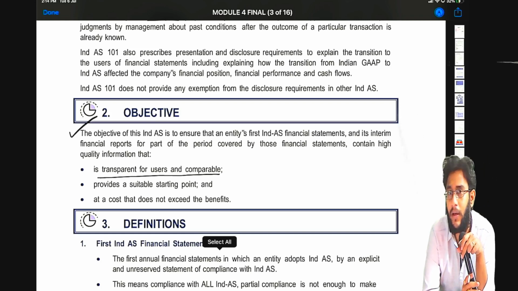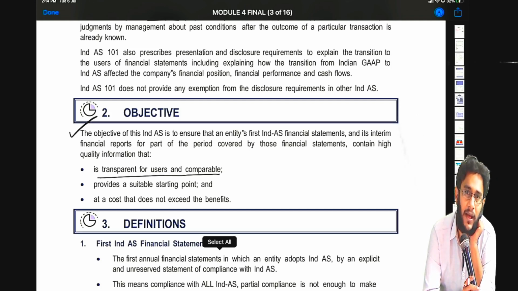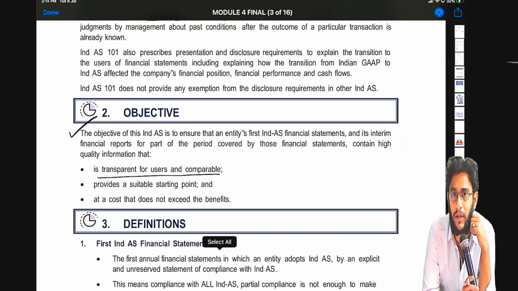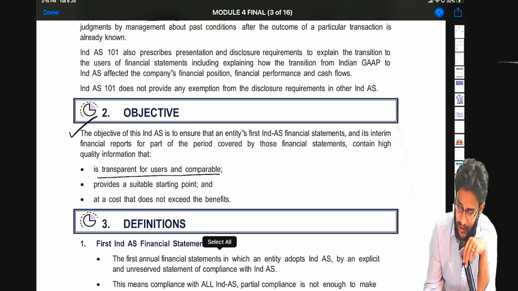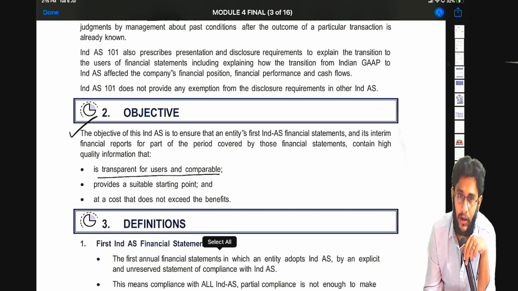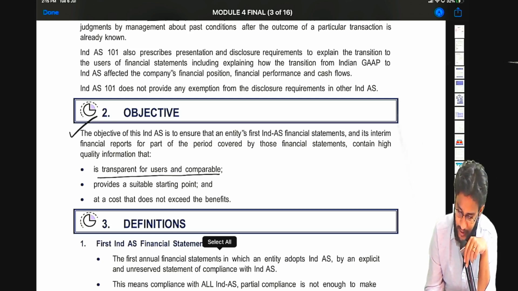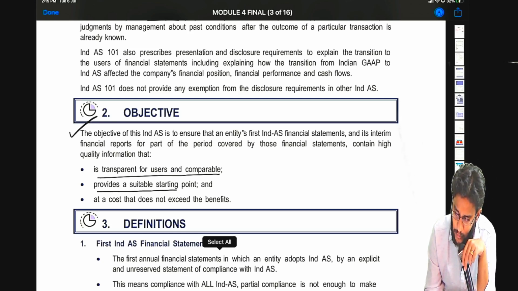Sir, when you are preparing Ind AS based financial statements for the first time, there are a lot of adjustments you have to do, because a lot of items need to be retrospectively affected. So it is important that you present all the information very transparently. Otherwise the reader cannot understand what all adjustments you have done. So what adjustments you have done, how to give disclosure, how to give reconciliations, all those requirements are mentioned in the standard. So the standard ensures that high quality information is provided, which is transparent, and provides us a suitable starting point.